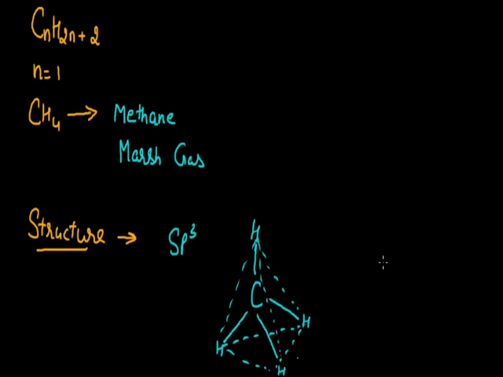Due to the sp3 hybridization of the central carbon atom, the bond angle between one carbon-hydrogen bond and another carbon-hydrogen bond is 109 degrees 28 minutes. So that is about the structure of this compound.